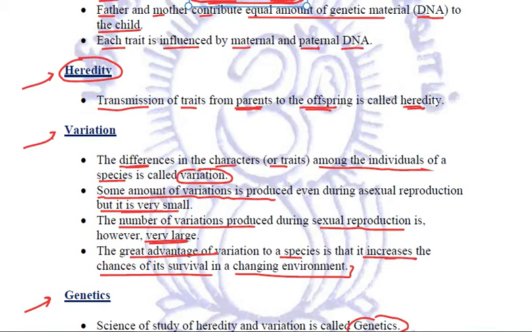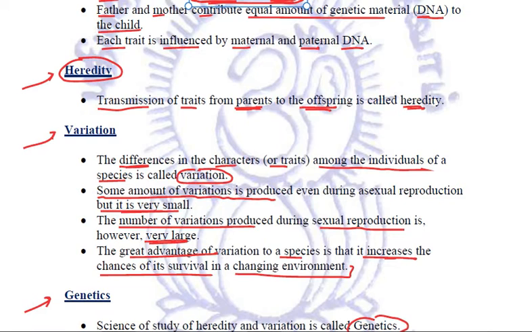That is called heredity. And when we are talking about sexual or asexual both, because DNA copying can't be done exactly 100%, and because in sexual reproduction two parents are involved, it is mandatory that the new offspring won't be 100% look-alike or similar to the parent.